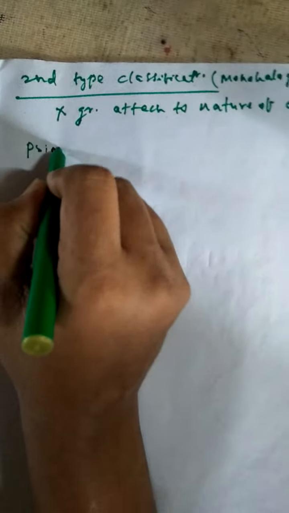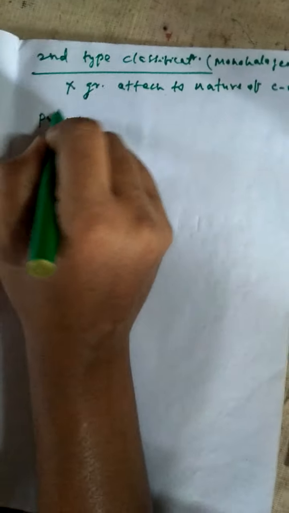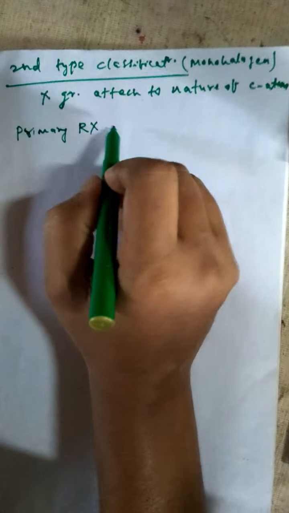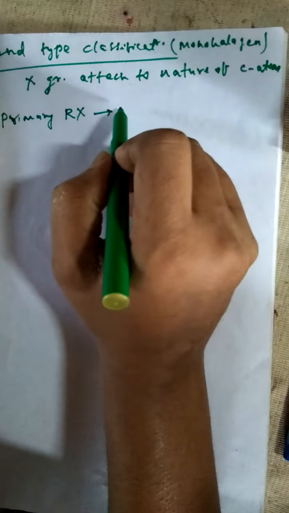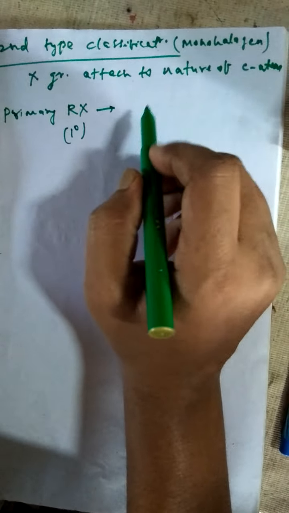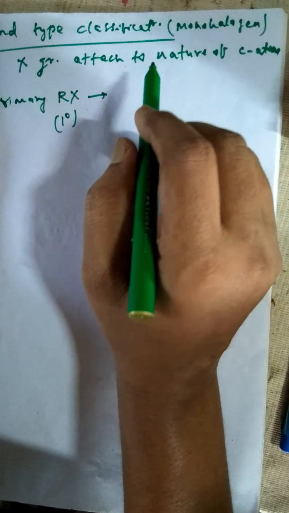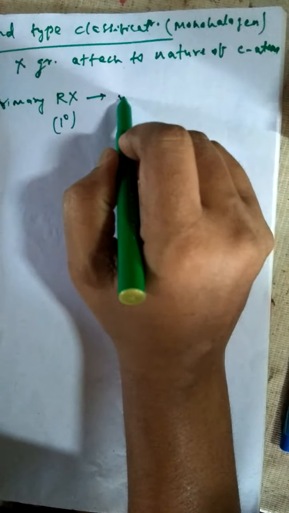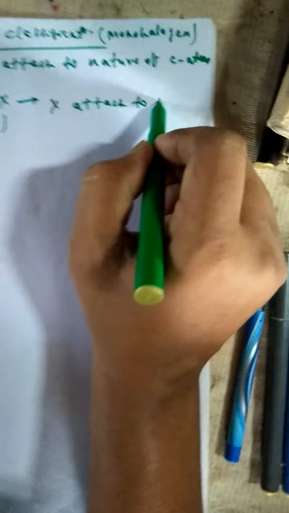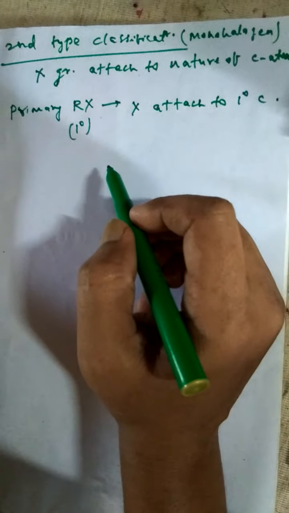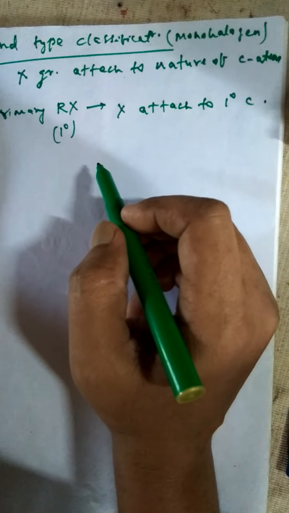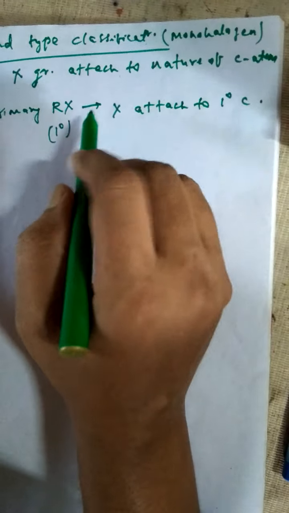According to this classification, first is the primary alkyl halide, primary RX, that means the 1 degree alkyl halide. If X group is attached to 1 degree carbon, then it is called primary alkyl halide.